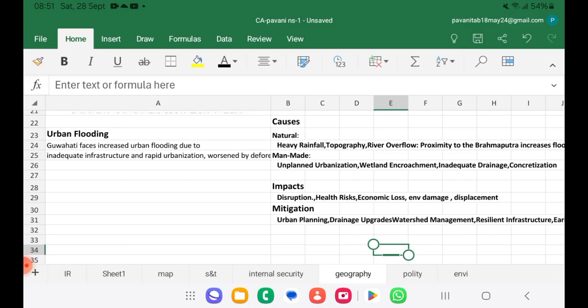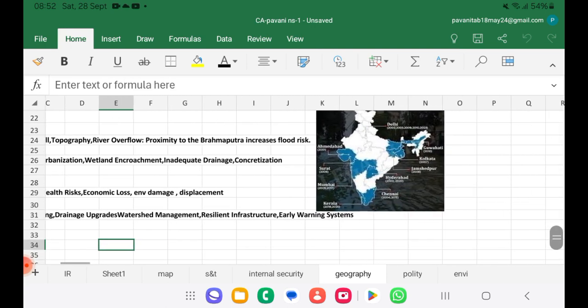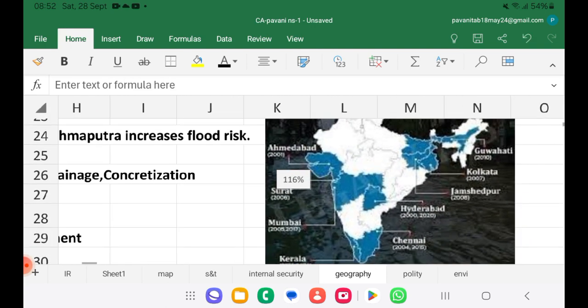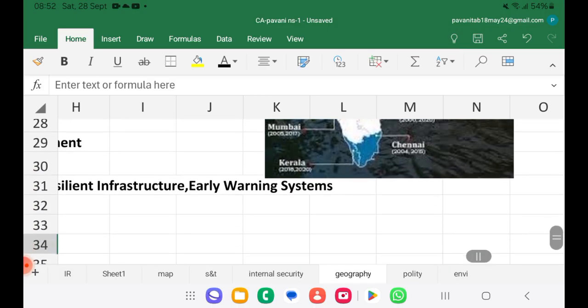So how can we mitigate this? Proper urban planning, drainage upgradation, watershed management should be there, and resilient infrastructure and early warning systems have to be there. These are the mostly affected areas: Guwahati, Kolkata, Hyderabad, Chennai, then we have Ahmedabad, Surat, Mumbai, even Bangalore is known for it, Kerala. These are some of the regions where urban flooding is more.